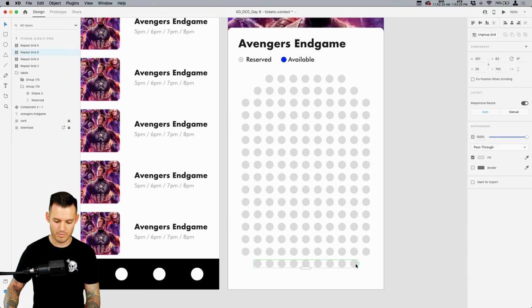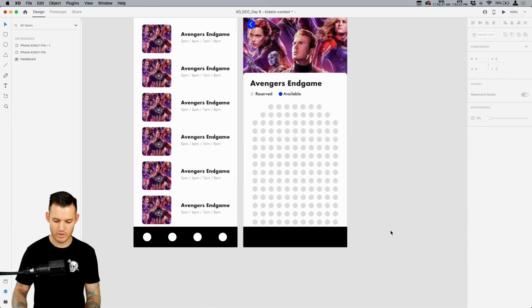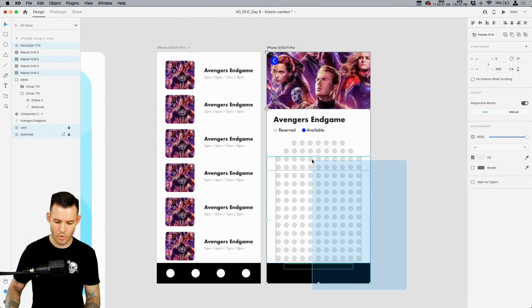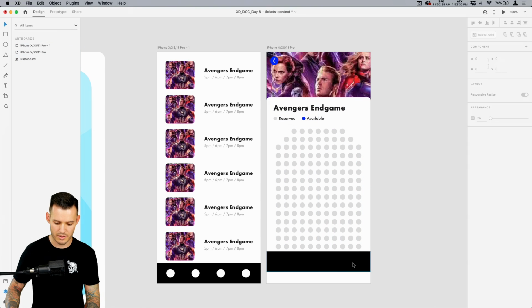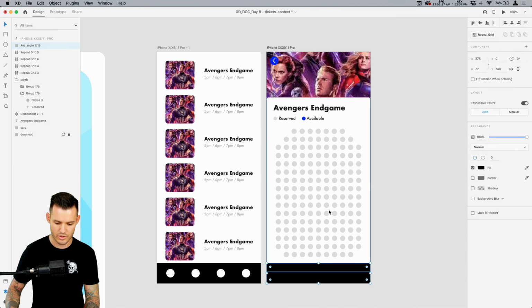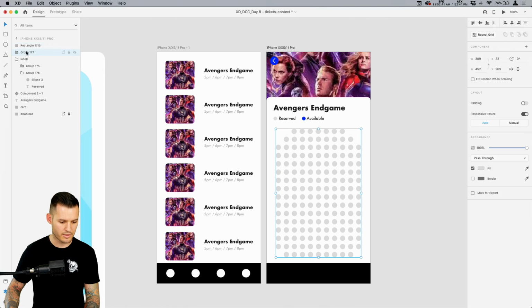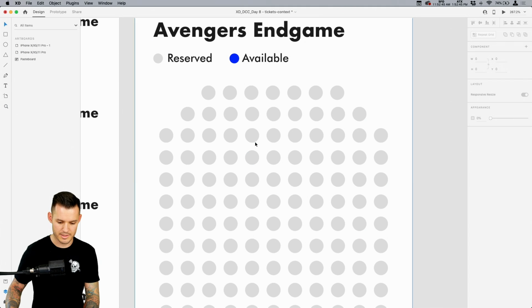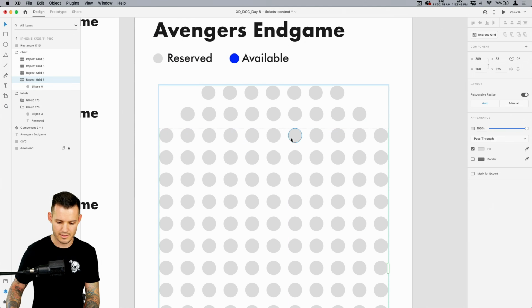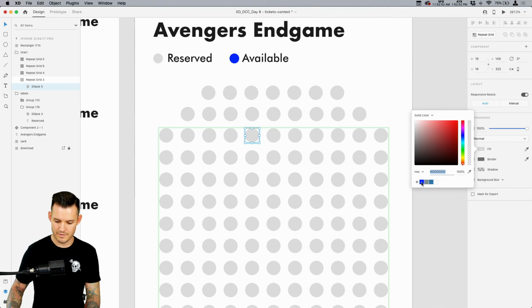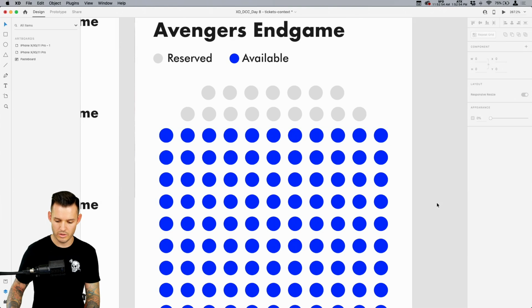So let's do the same thing. Let's bring our black navigation over here on the end or the bottom here. Why don't we bring this whole thing up? Let's unlock the card that it's on. Let's bring the whole thing up so we see the rest of that seating chart, just like so. I'm gonna grab all of my repeat grids, group them together, call it my chart, and now let's go in and customize some of them, right? Obviously, we gotta customize a bunch of them. So let's take this, select that, and let's fill it with, whoa.